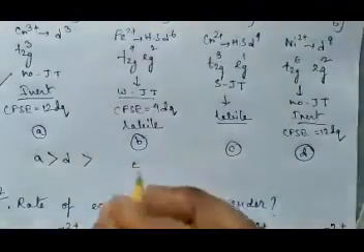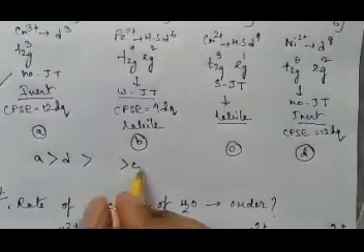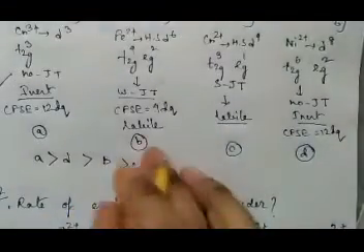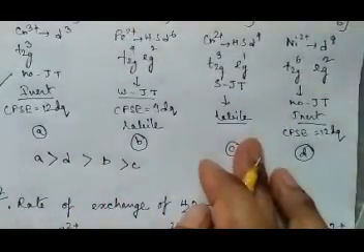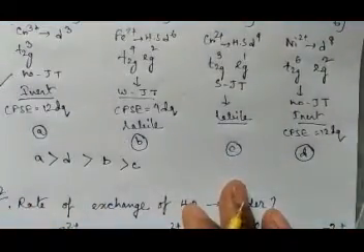So C is the most labile, so it's in the end, and then B, because it is less labile than this one. So this way you can arrange.